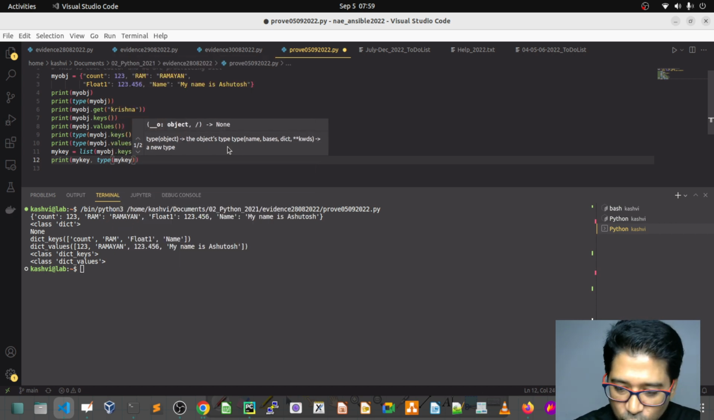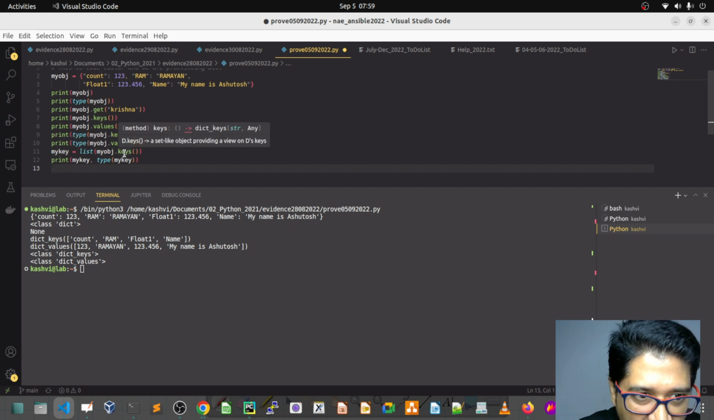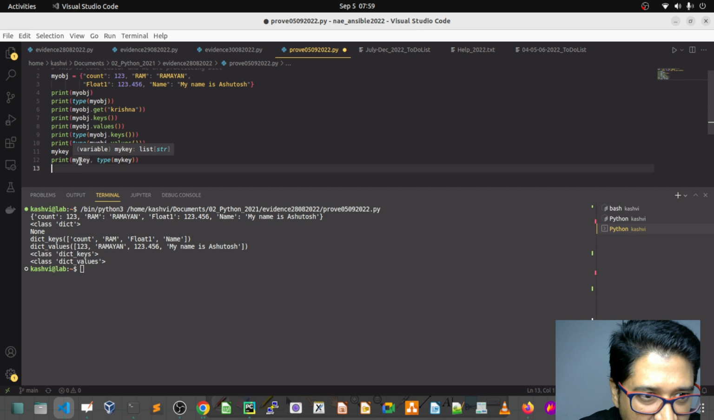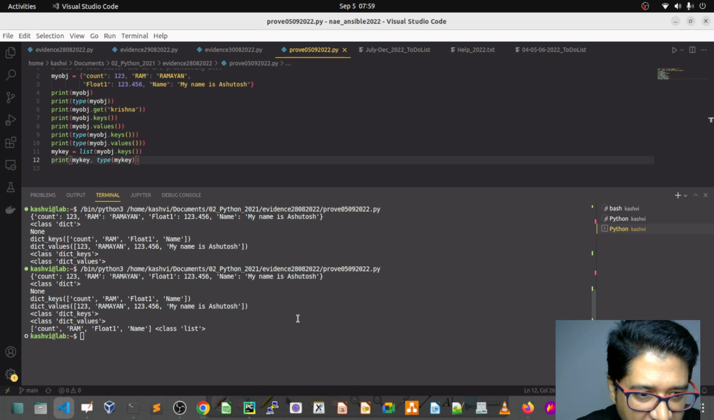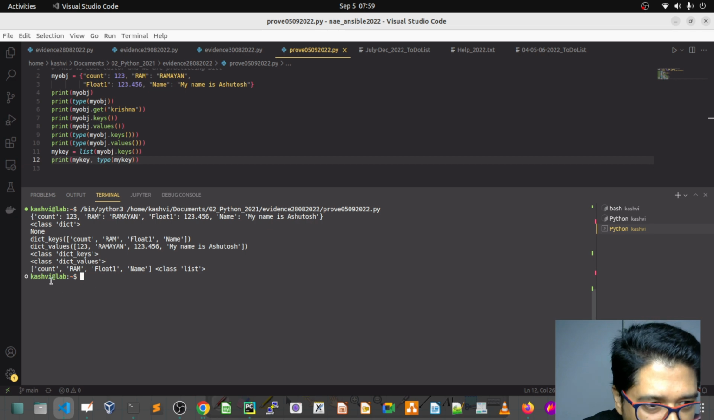So what I want to show you is a single print format. I want to print my key, whatever is stored in the key. We are taking only the keys of my dictionary, converting them into the list and storing them in my key. So I want to print my key and the type of my key. Let's see. Here you can see, let's clear the screen for a better look, this has become the list. Earlier it was the dictionary.